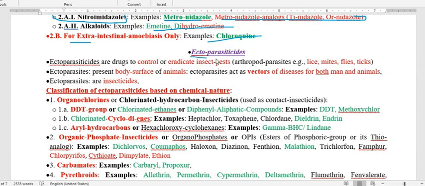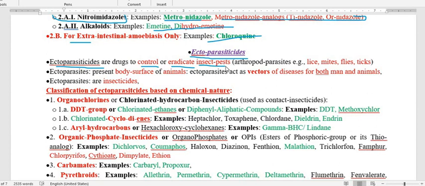So now first we have to define what is ectoparasiticide. As the name is telling, ectoparasiticides are the drugs that are used to control or eradicate the ectoparasites, like the insect pests.